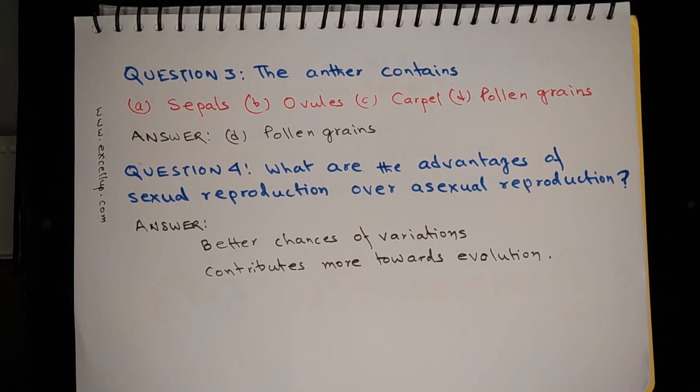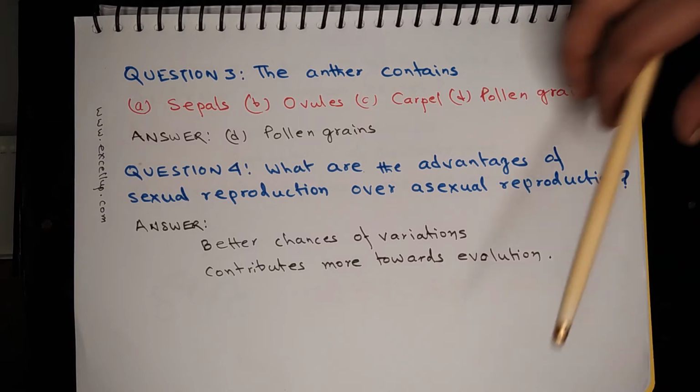So whatever gene pool comes in the offspring comes from the contribution of two individuals, and because of this, there are better chances of variations through sexual reproduction, which is not possible in asexual reproduction. And because of variations, there are more chances of evolution taking place. So sexual reproduction contributes towards evolution in a much greater way compared to asexual reproduction. In case of asexual reproduction, it is almost negligible.